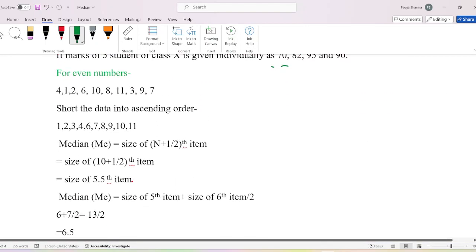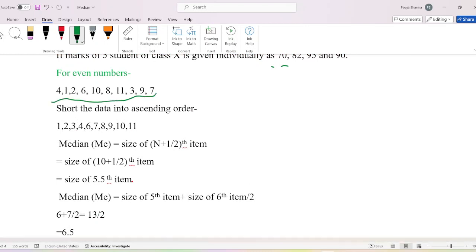For even numbers and for odd numbers. First of all, I am explaining even numbers. This is the number series. After that, we will sort the data into ascending order, and we will apply the formula, that is size of (n plus 1) divided by 2.